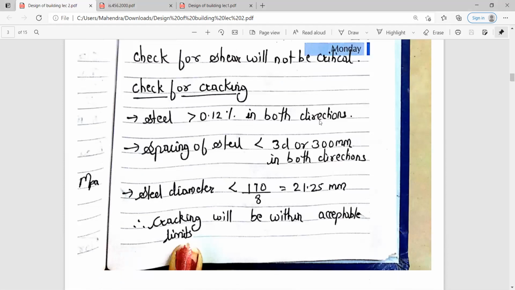After cracking, you need to do the bending of the alternate bars. जो भी आपने bending provide किया है for the alternate bars, you need to do those alternate bars bent up calculations. Before that, you do the check for the cracking.